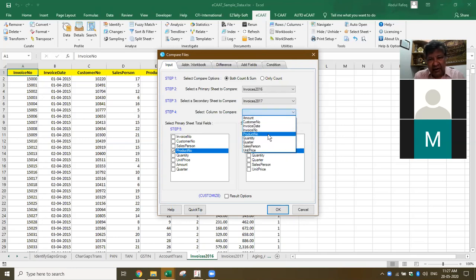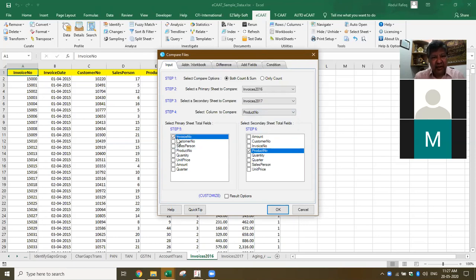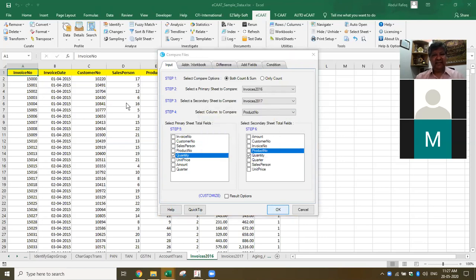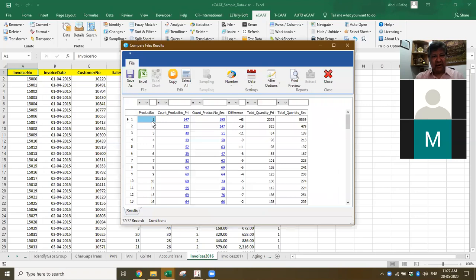So this is product number, which means product wise, what has been the sales, and I want the total based on the quantity, which means for each of the years, how does it compare? Now here you will find that it does the analysis for each of the years. It compares product number 1, what is the total quantity sold, first year, second year, what is the difference, and what is the total quantity for each of the years.